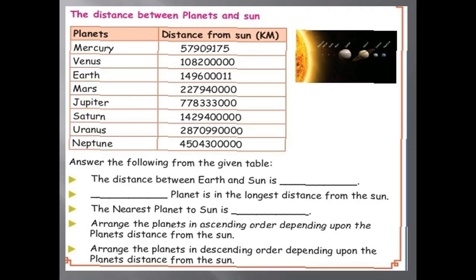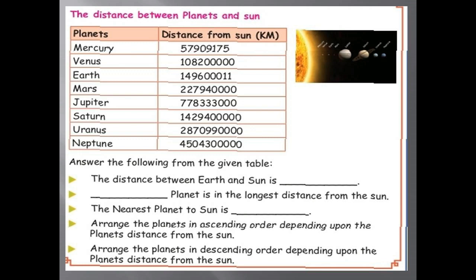This is a small activity. Students, let's try it at home. The distance between the planets and the sun. We have already given the distance between the planets and the sun. We already know what the planets are: Mercury, Venus, Earth, Mars, Jupiter, Saturn, Uranus and Neptune. The distance is given on the right side. You have to answer the questions for the given table.